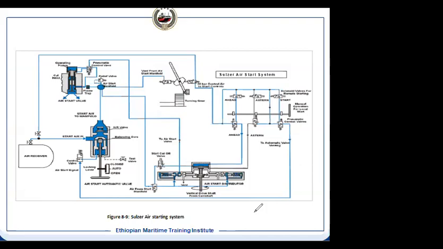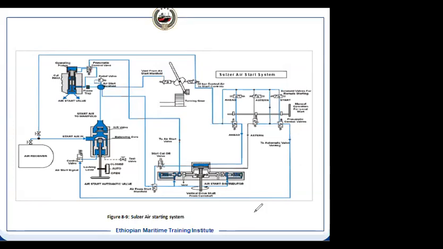There can be external leakage. What Sophonius is telling is the external leakage. If there is external leakage, then also it can happen. It means the number of starts you will be losing. And sometimes, if you are on auto, you lose more air. If you are in manual, you lose less air.